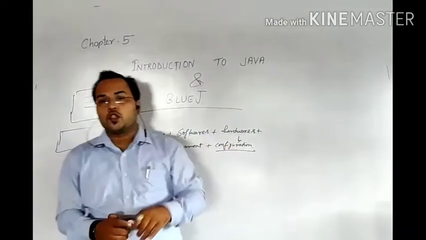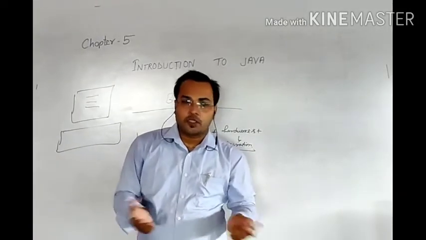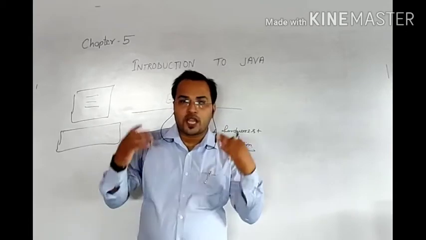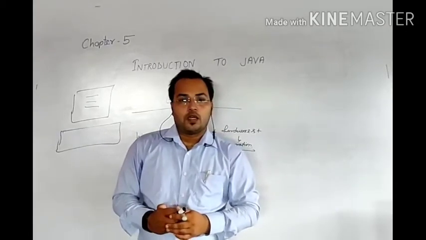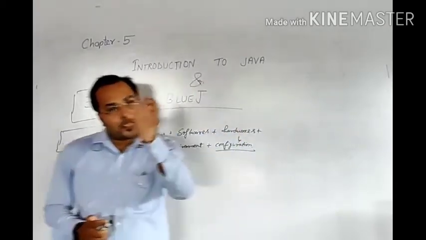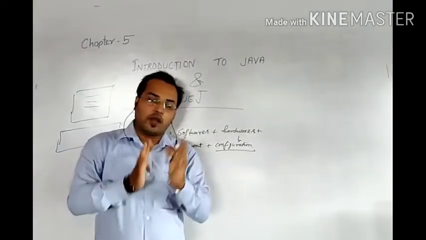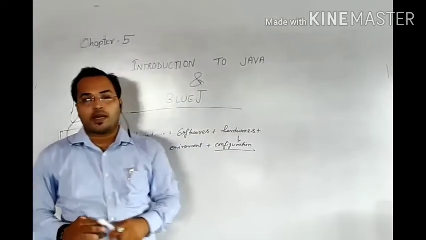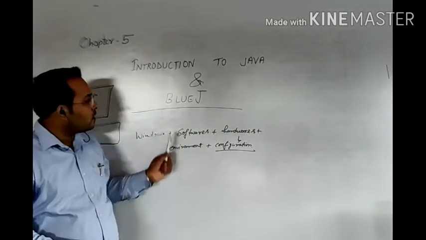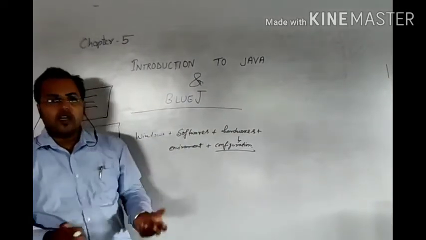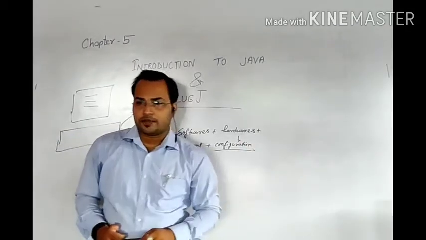But what happens with Java? Java is an object oriented programming language which helps the user to work on the principle of objects only. That means whatever your need, you have to work on that principle only. So this is the small introduction regarding this language.